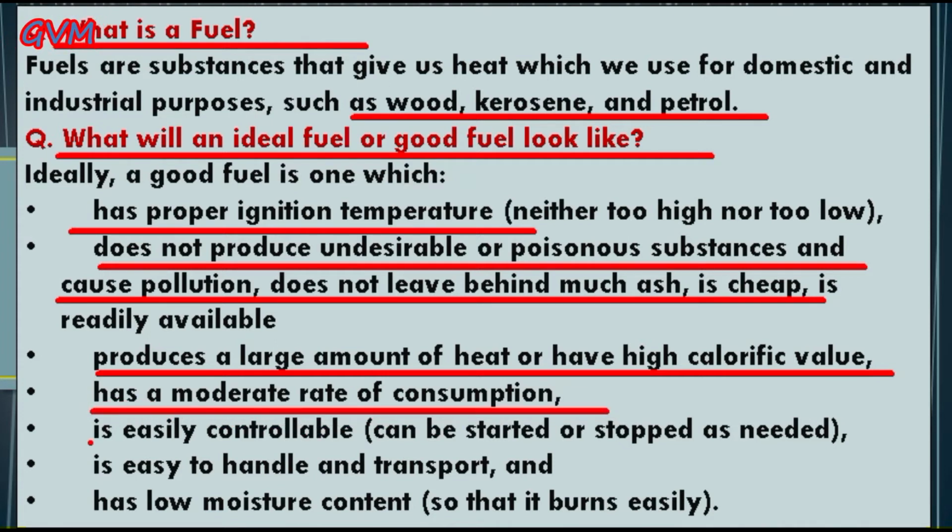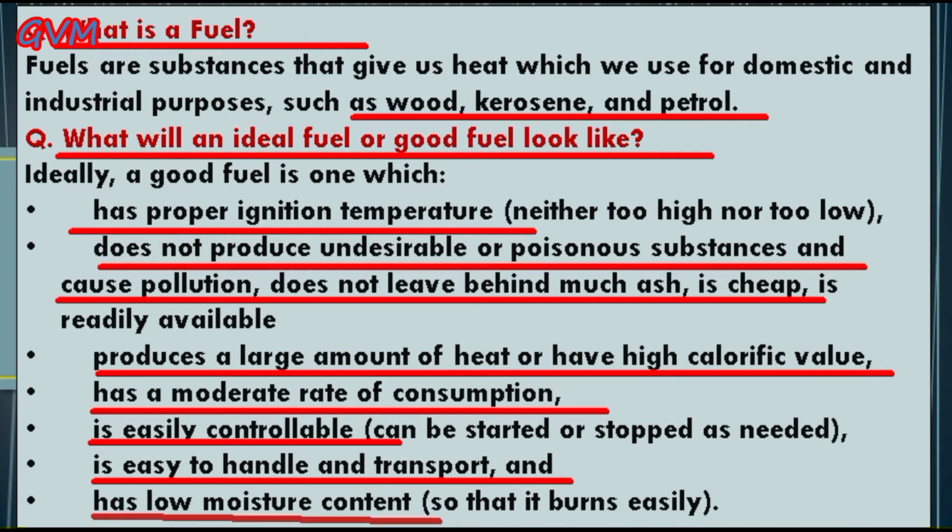And students, an ideal fuel is a fuel that is easily controllable, or we can say it is easy to handle and transport. And last but not least, it has low moisture content so that it burns easily. Students, all these characteristics make a substance a good fuel. A substance that has all these properties, we can say it is a good fuel or ideal fuel.